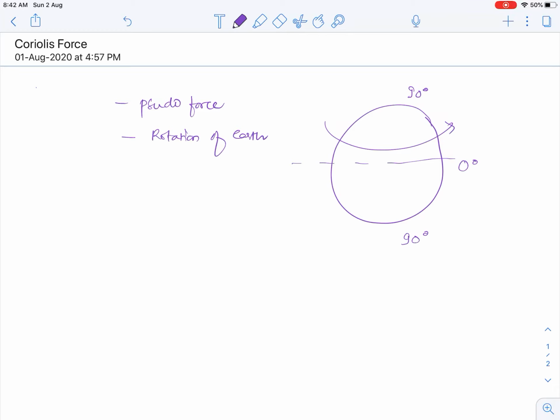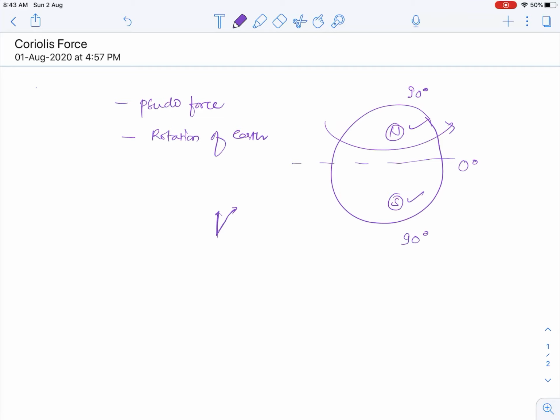Let's say the air is going in this direction. This is the northern hemisphere, this is the southern hemisphere. We have seen a property of air deflecting in one particular direction. This is because of the Coriolis force.